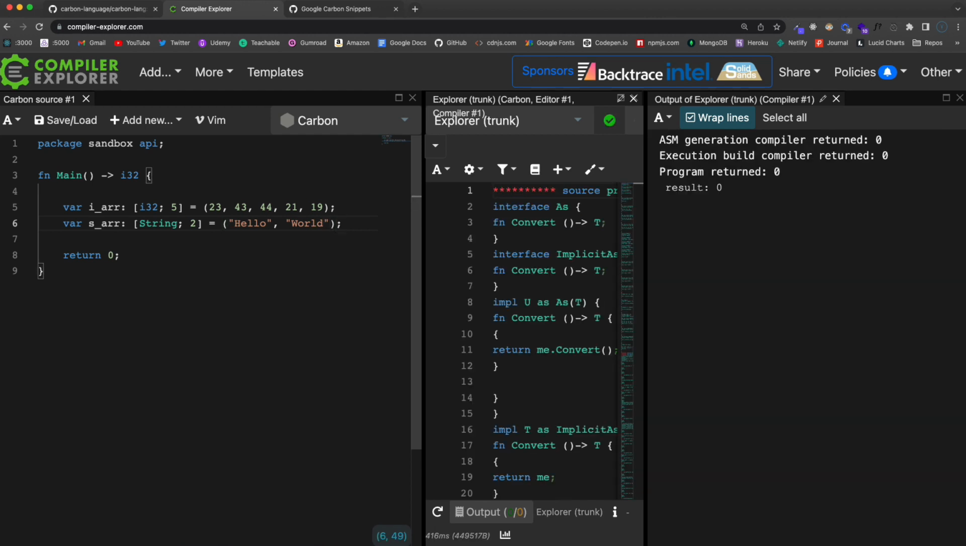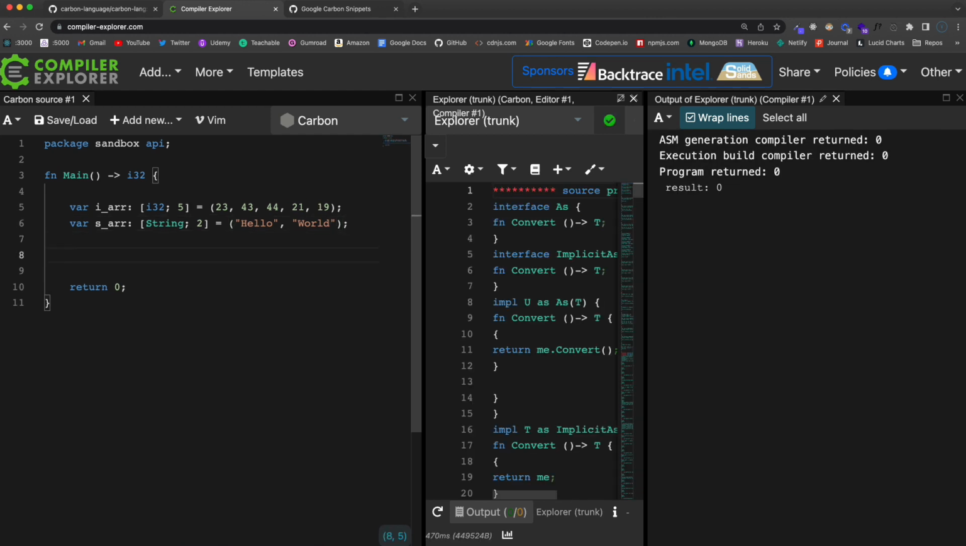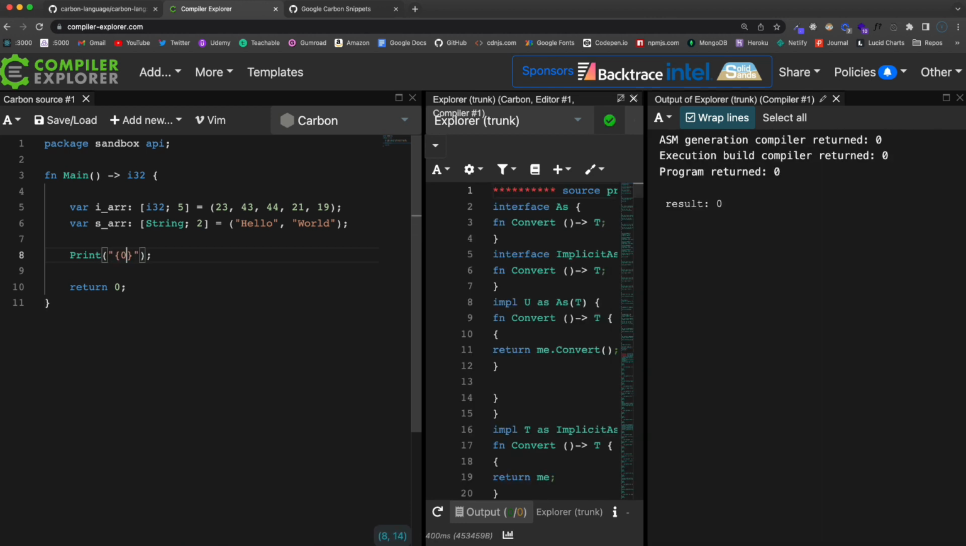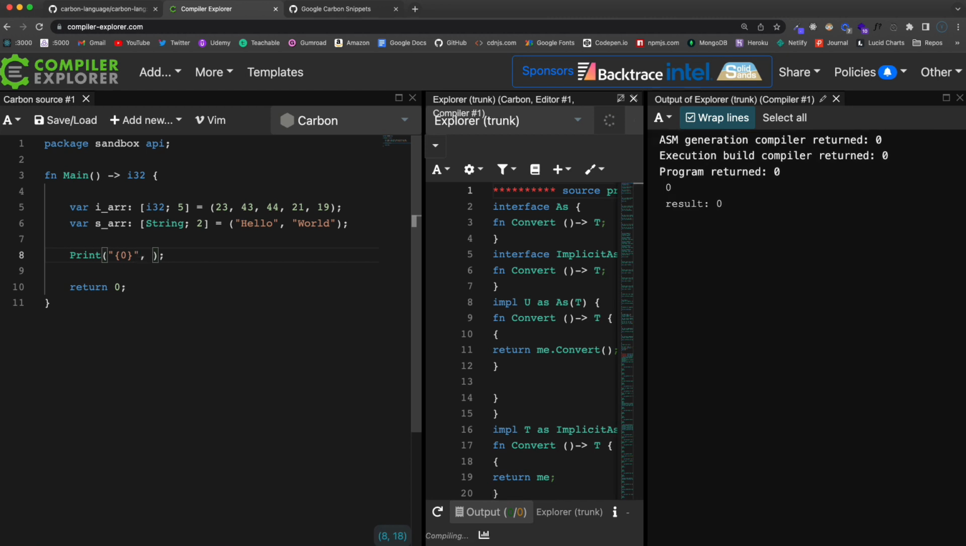Okay, and that should work. Now, if I want to print out a specific value, like let's say I wanted to get this 43 right here, let's say print, and then we'll add that because this is going to be a number.